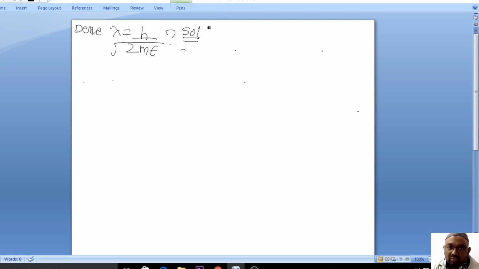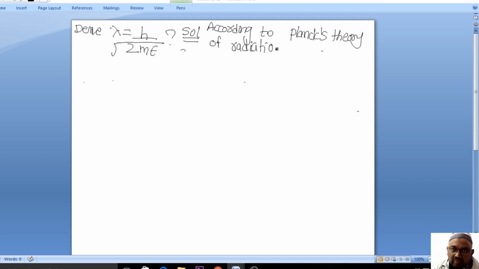Now in the intermediate level, please write it down, according to Planck's theory of radiation. What does Planck's theory of radiation say?